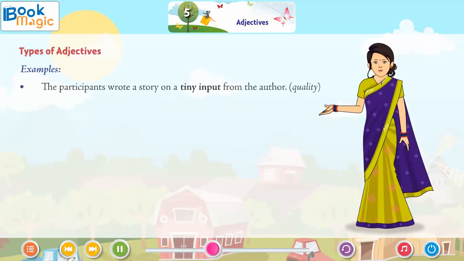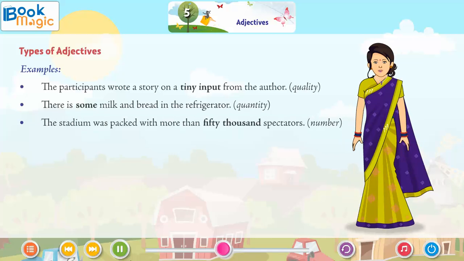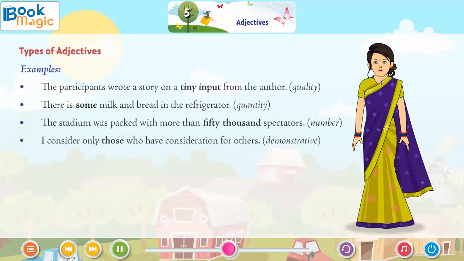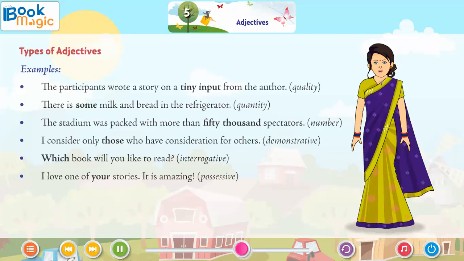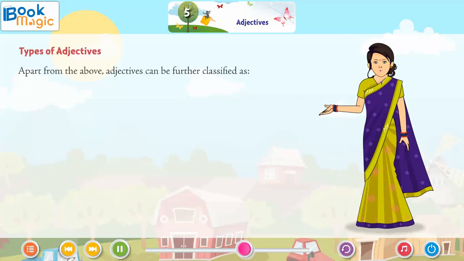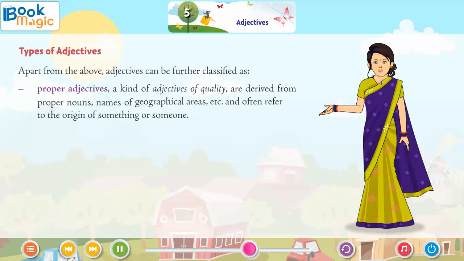Examples. Quality: the participants wrote a story on a tiny input from the author. Quantity: there is some milk and bread in the refrigerator. Number: the stadium was packed with more than 50,000 spectators. Demonstrative: I consider only those who have consideration for others. Interrogative: which book will you like to read? Possessive: I love one of your stories. It is amazing.